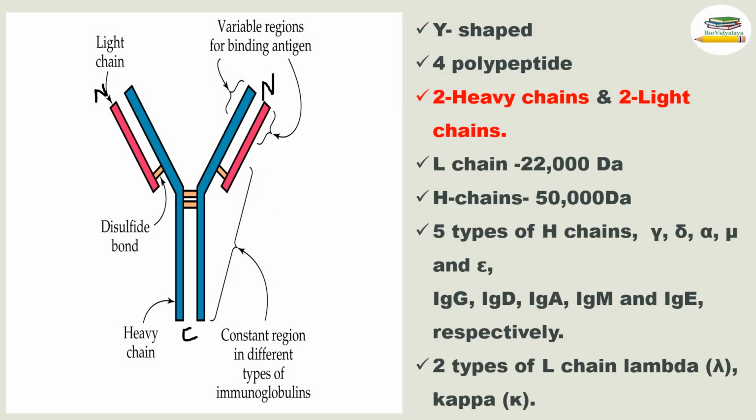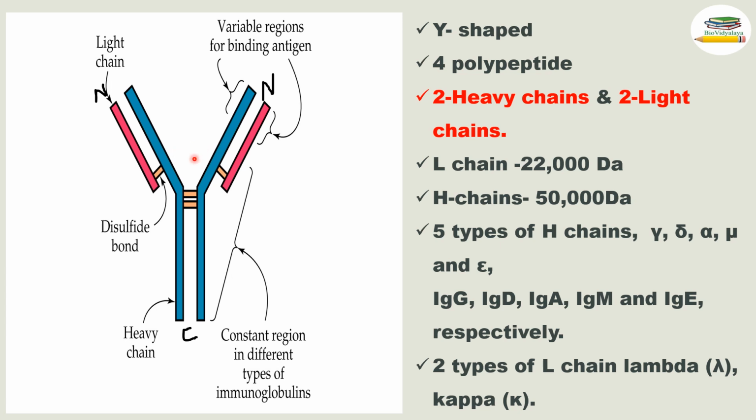Now the structure of antibody. Here you can see that the shape of the antibody is Y shape and it is composed of 4 polypeptide chains. Here 1, 2, 3 and 4. So this antibody or immunoglobulin is composed of 4 polypeptide chains. These blue color chains are heavy chains and these pink color chains are light chains. So this antibody is composed of 2 heavy chains and 2 light chains.